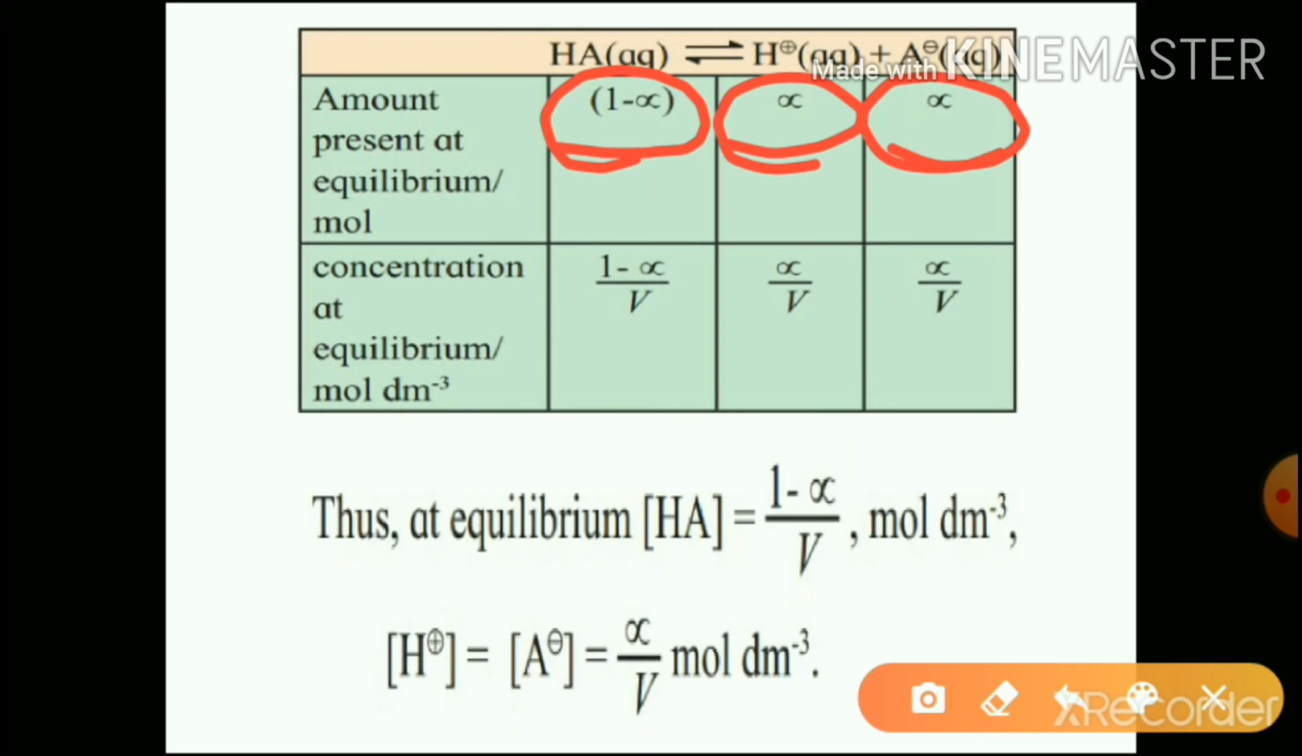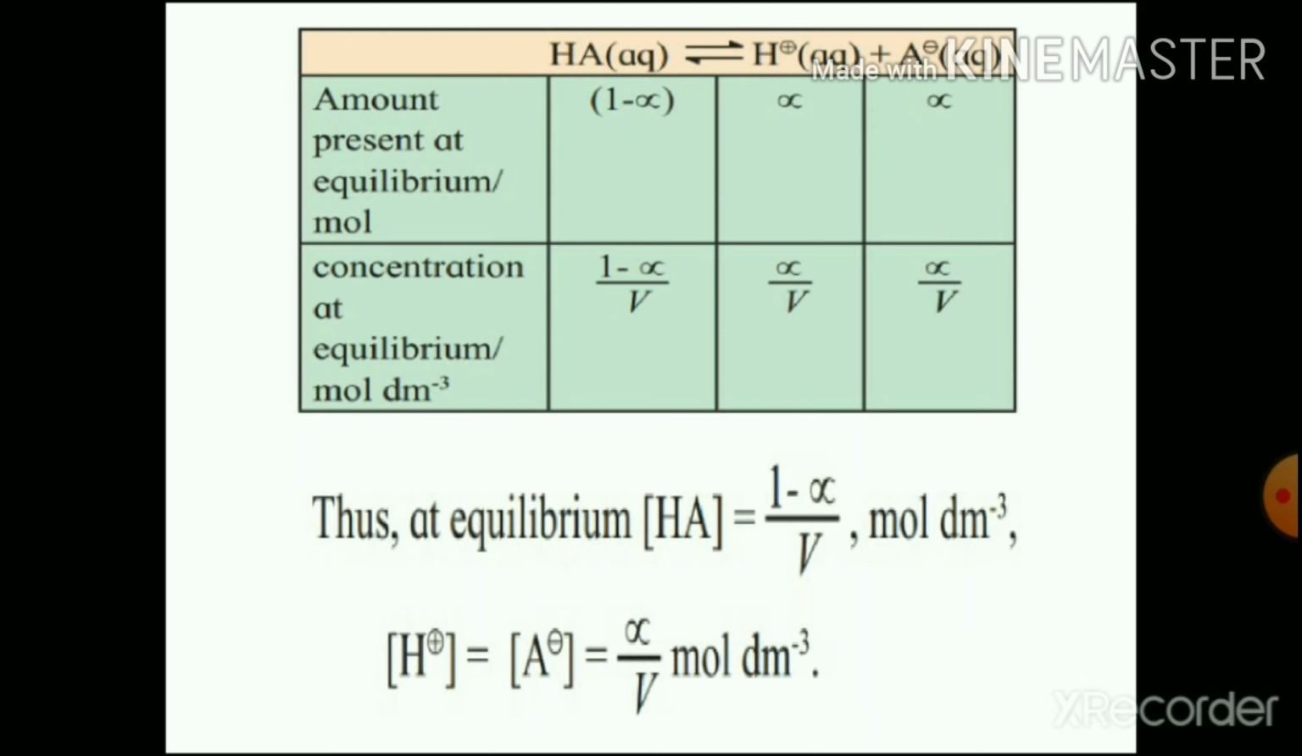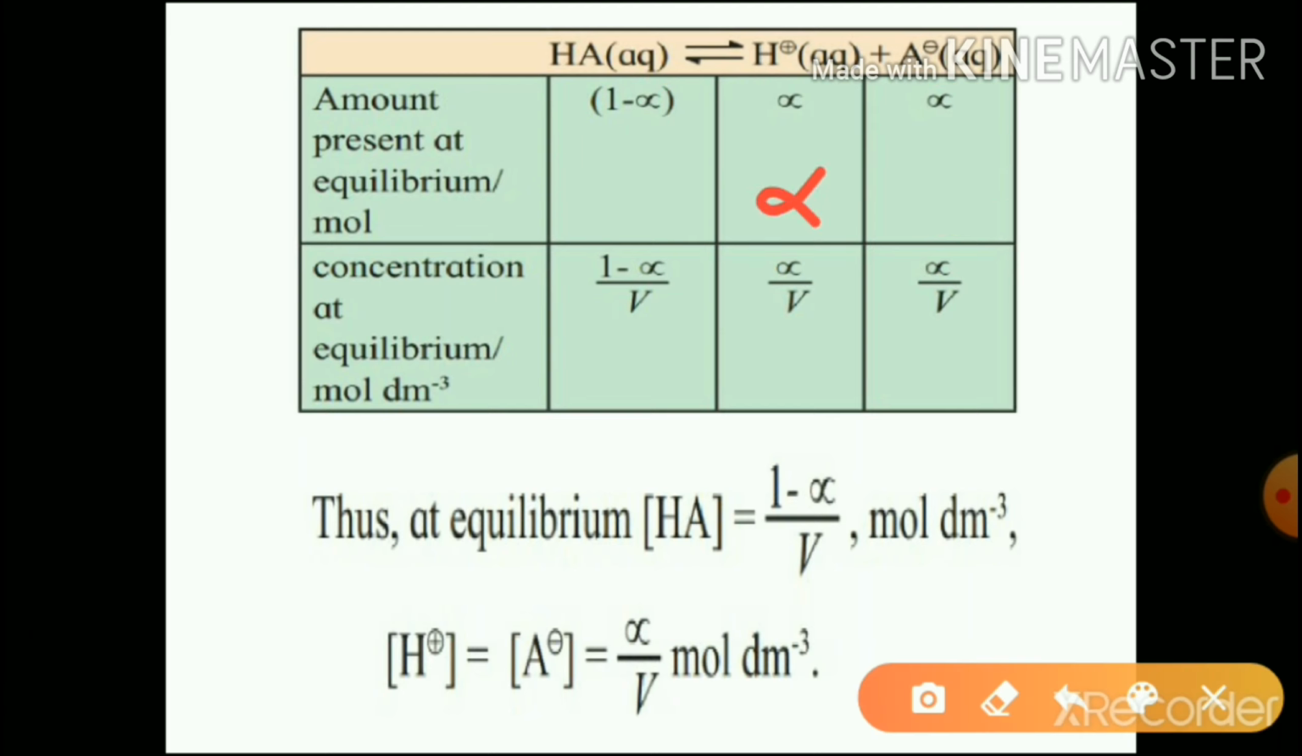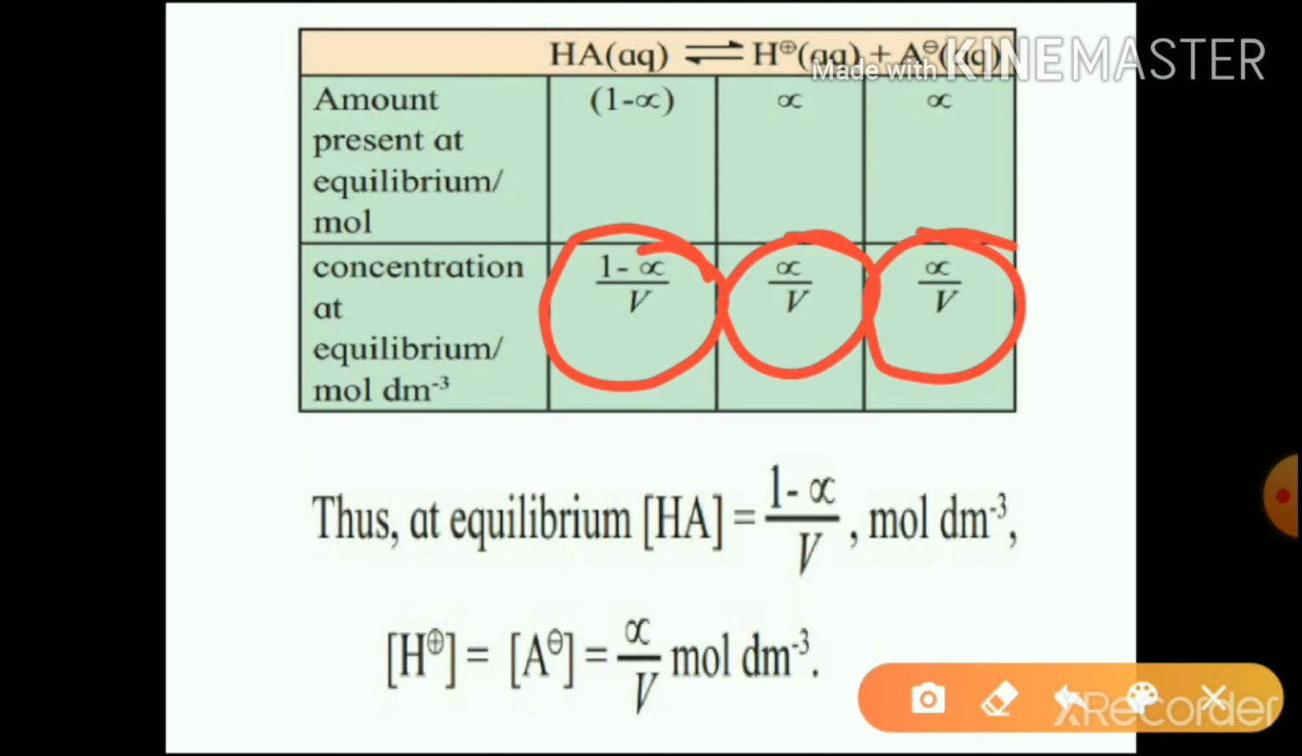Because initially, before dissociation, moles of HA were 1 mole, and moles of H+ and A- were 0, 0. And alpha moles are dissociated at equilibrium. So these have produced H+ alpha, A- alpha, and the remaining moles of HA will be 1 minus alpha. And we know that concentration is n by V, number of moles by V. So the concentrations become (1 minus alpha) divided by V, alpha divided by V, alpha divided by V.